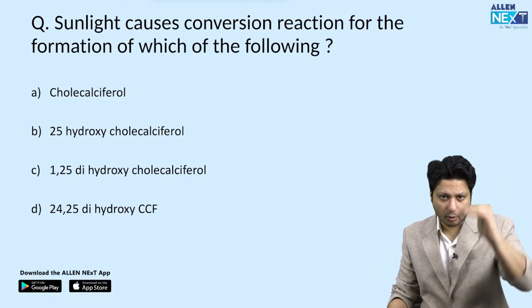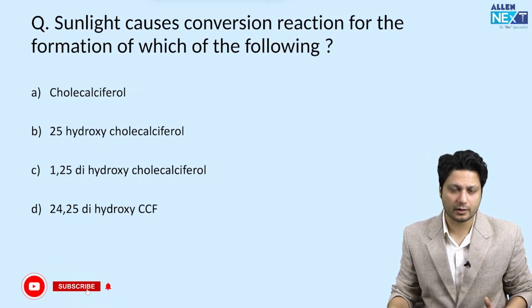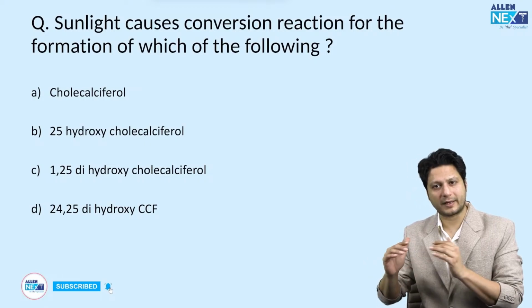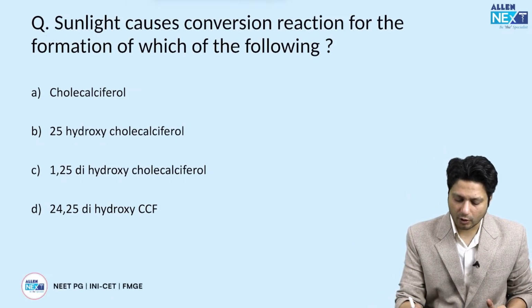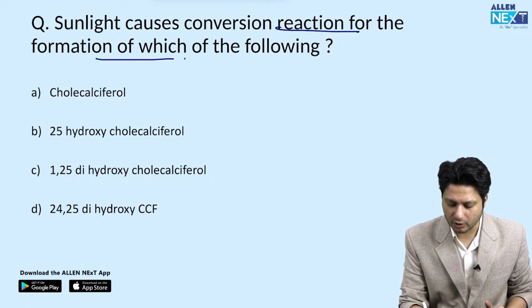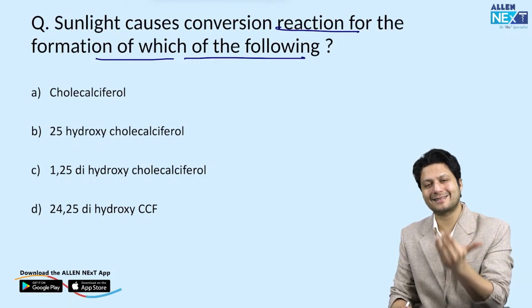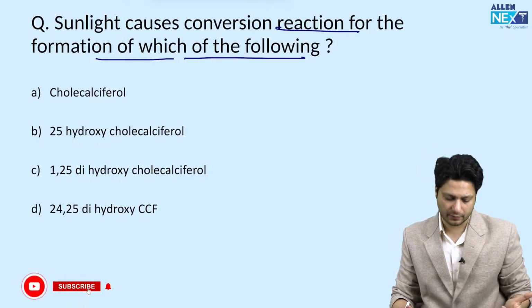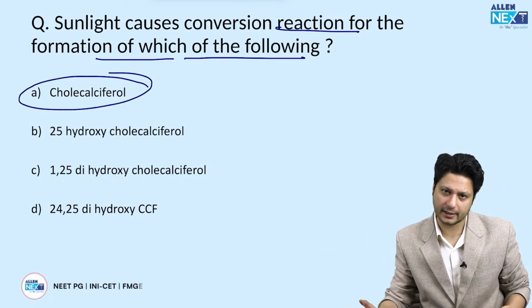Vitamin D metabolic pathway बहुत simple है. Very frequently they used to ask this question, right? कभी कभी from the biochemistry perspective, physiology perspective or from the orthopedic perspective. So sunlight causes conversion reaction for the formation of which of the following? Already you know about that. 7-dehydrocholesterol is getting converted into cholecalciferol. So cholecalciferol is created by UVB radiations.